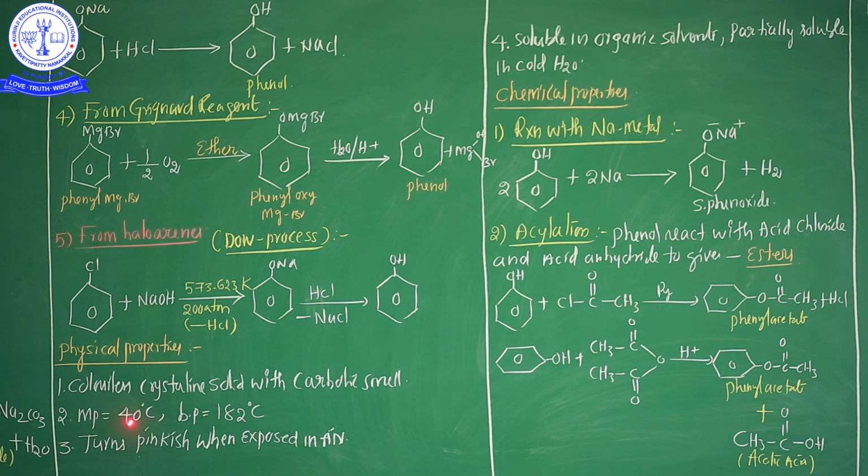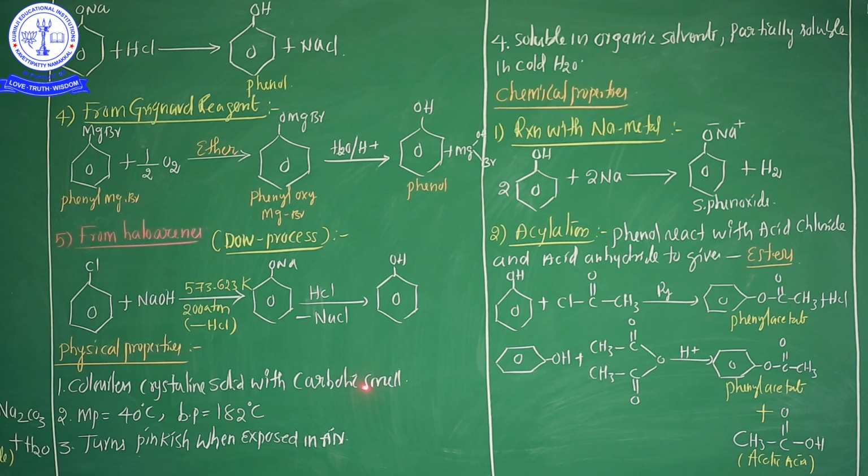Melting point is 40 degrees Celsius, boiling point is 182 degrees Celsius. It turns pinkish when exposed to air. After that, solubility point of view, I didn't mention here, listen, solubility. Unlike alcohol, phenols are only slightly soluble in water.